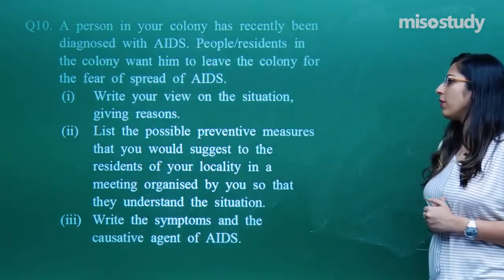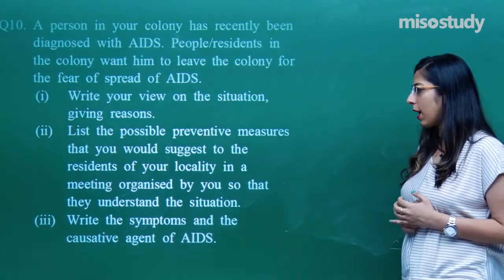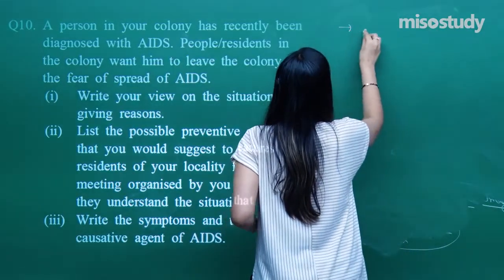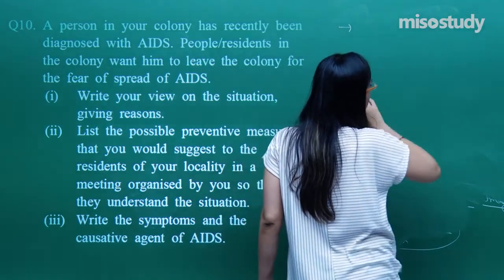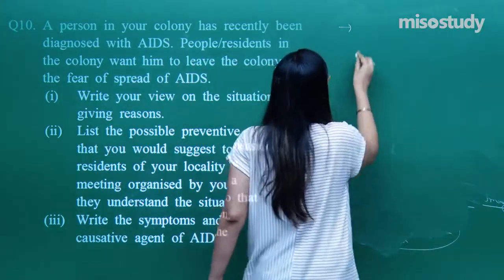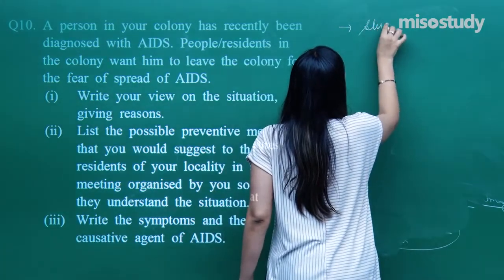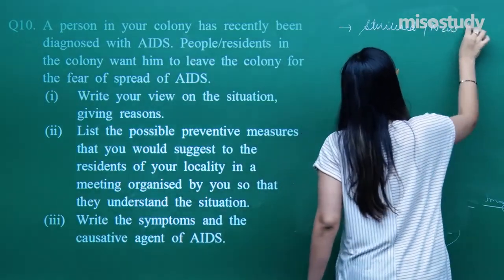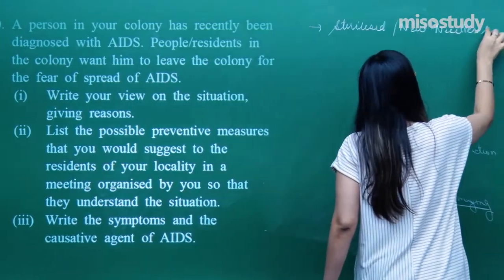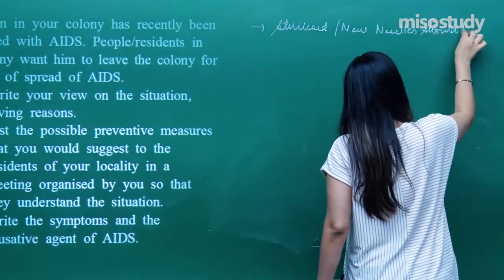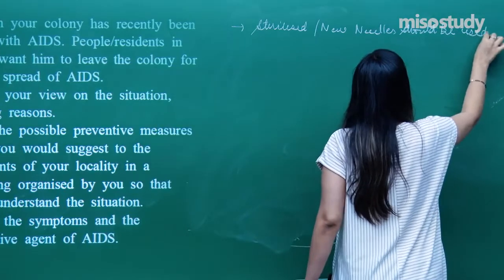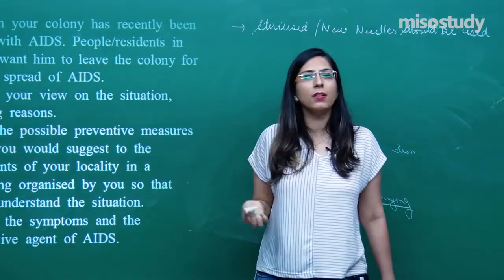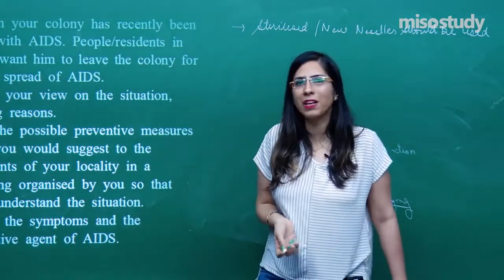So, list the possible preventive measures that you would suggest to a resident of your locality in a meeting organized by you, so that they can understand the situation. The one thing is that they should not use a reused needle. Sterilized, new needles should be used. We should tell them that while going for vaccination or any kind of injection, you should use a new needle, and the used needle should be properly disposed.